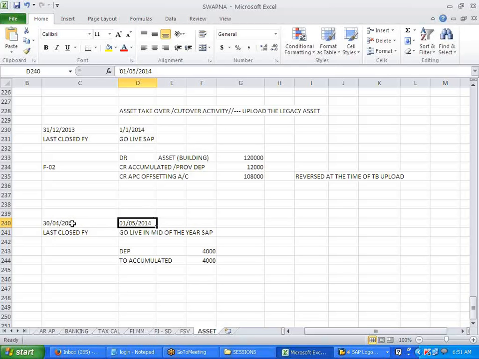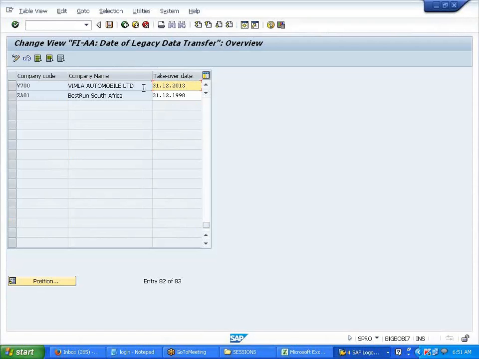So this is my last closed fiscal year, right? Okay. So in the specified transfer date, it should be this 30/04/2014 here. So it has to be changed.